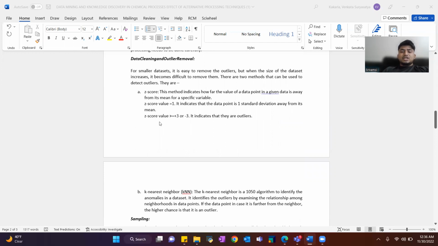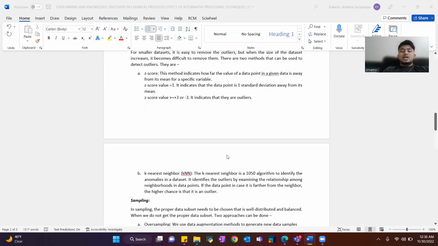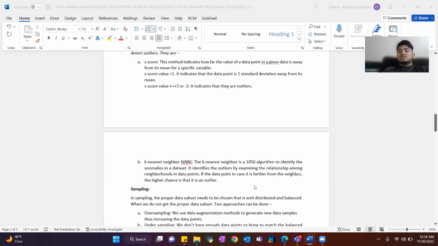Coming to the Z-score value, if it is greater than or equal to +3 or -3, it indicates that they are outliers. And K nearest neighbor is an algorithm to identify the anomalies in a data set. It identifies the outliers by examining the relationship among the neighborhood of data points. If a data point is farther from its neighbors, the higher the chance that it is an outlier.